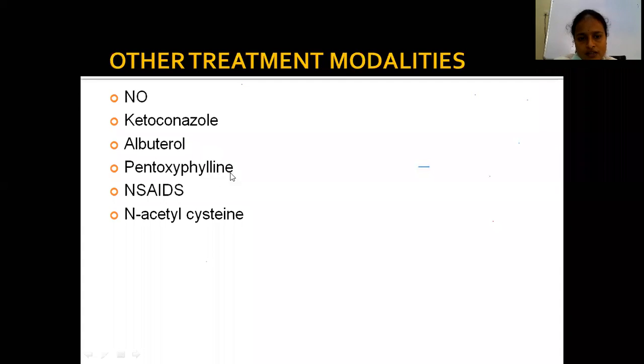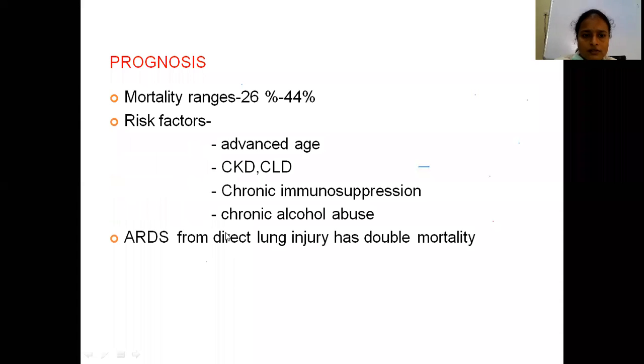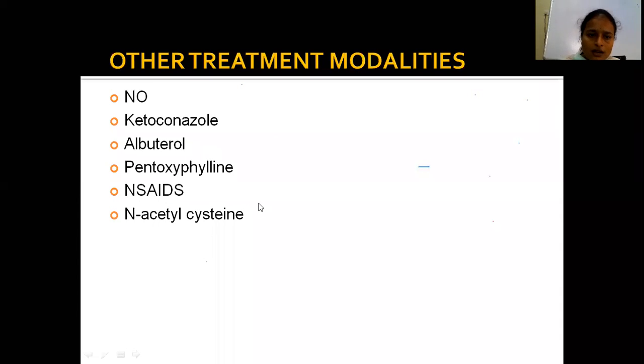Pentoxifylline in patients with pulmonary hypertension, NSAIDs in some patients, N-acetylcysteine in some patients with asthma, COPD, to dilute the thickened mucus. These are the other treatment modalities.